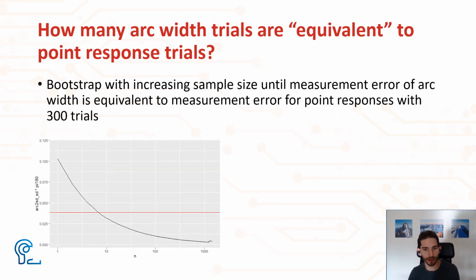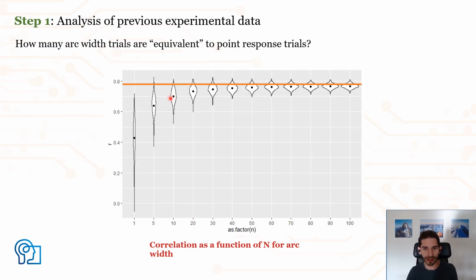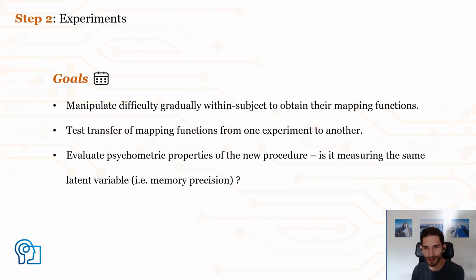And we see that these 2 lines intersect at about 9 trials, which means that with only 9 trials of arc width measurement, we achieve equivalent measurement noise as 300 trials in the continuous reproduction task. Importantly, with such few trials, we still maintain very high correlation in the aggregate between precision estimated from the 2 procedures. This is great, but can we understand how well this new procedure works?